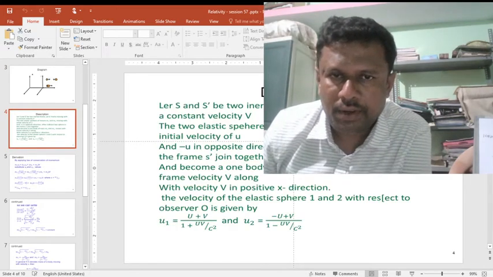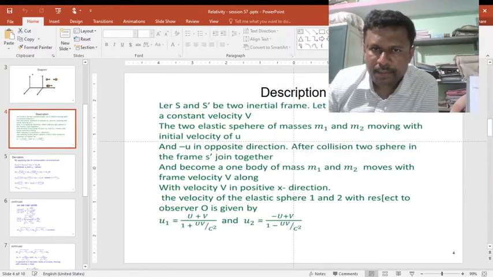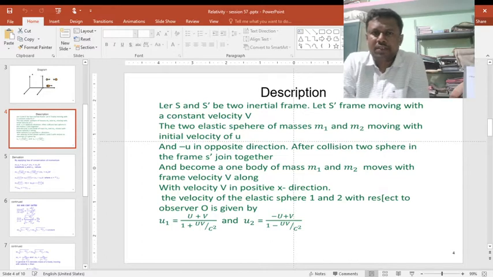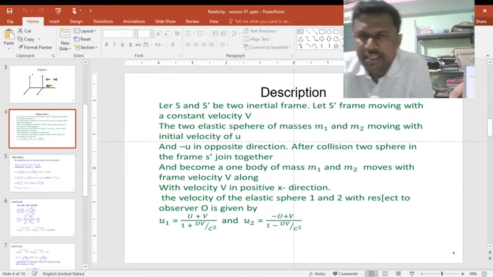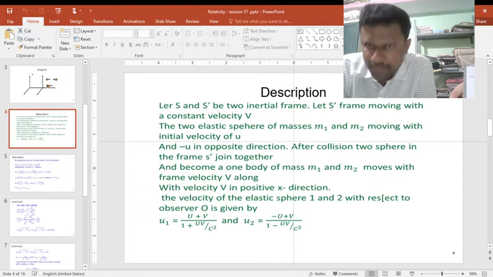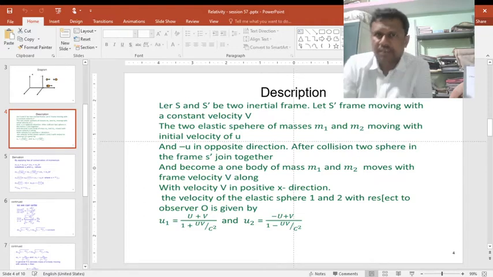In the previous session, we already took two frames. One is the S frame, the other one is the S dash frame. S is at rest, S dash is moving with some constant velocity. Let us assume that two spheres of masses are moving with the initial velocity u in opposite directions and collide in the S dash frame. I am showing it in a diagram also, so you can understand.